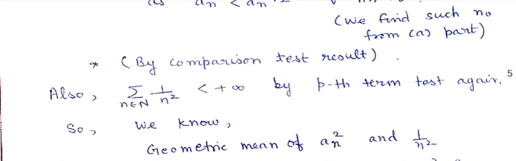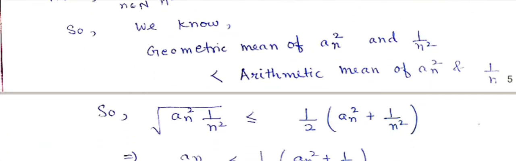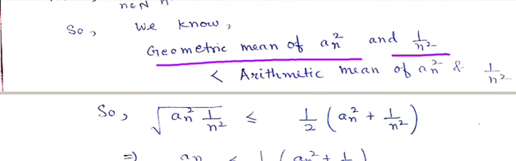Again, by comparison test result, summation 1 by n square is finite by p term test. And now this is a very important trick in this question. The geometric mean of an square and 1 by n square is less than the arithmetic mean of a and b. Basically, you know that GM of two numbers is less than the arithmetic mean of two numbers.